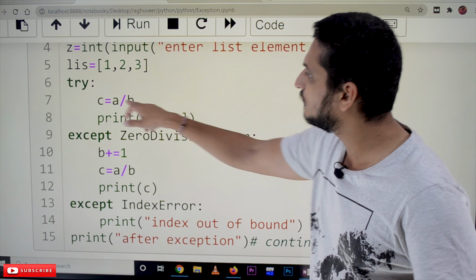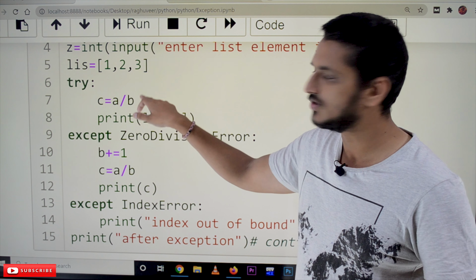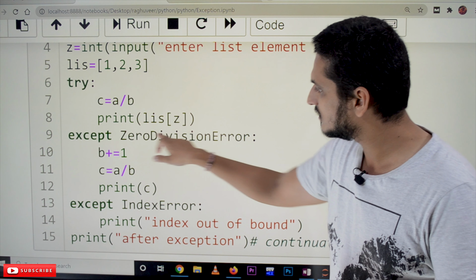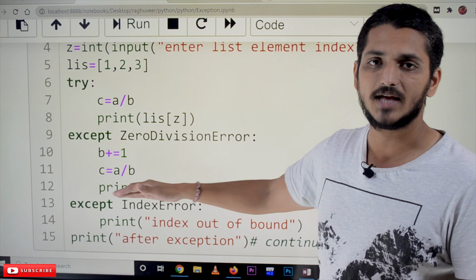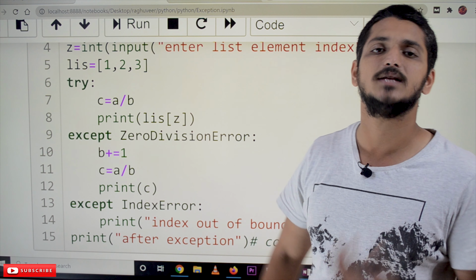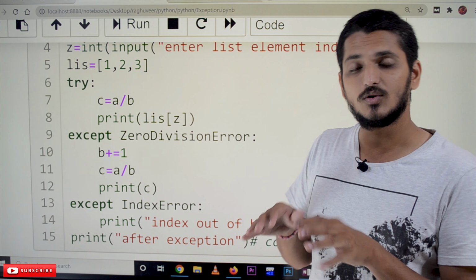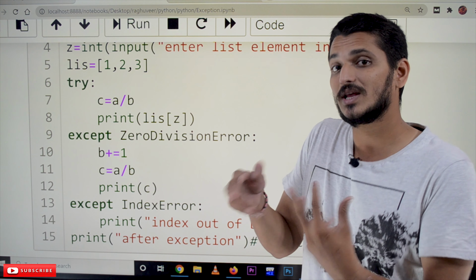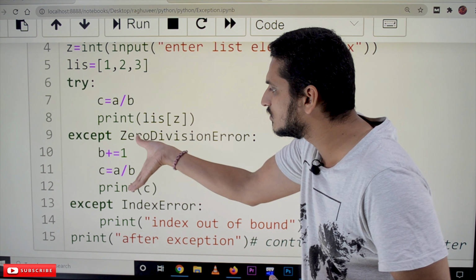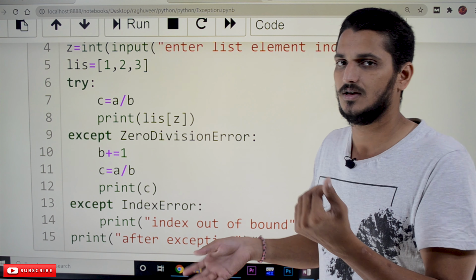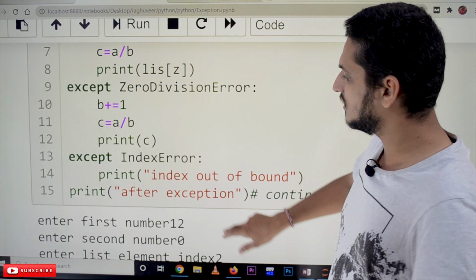Whenever there is a division by 0 exception, which block of code will be executed? This except block will catch it. That is what divided by 0 means. That is how we go for a particular exception. Whatever exception is raised, we will execute that except block, meaning the exception is caught.